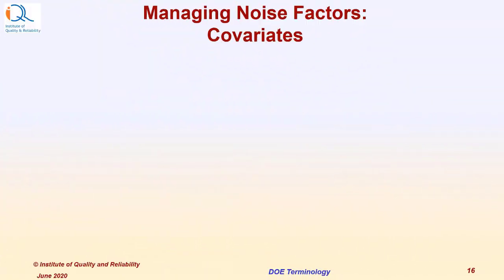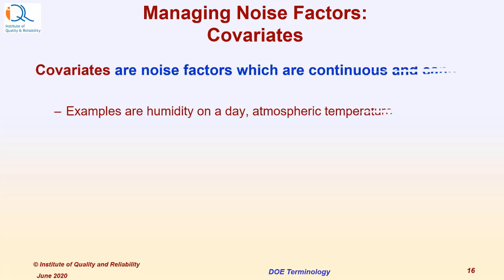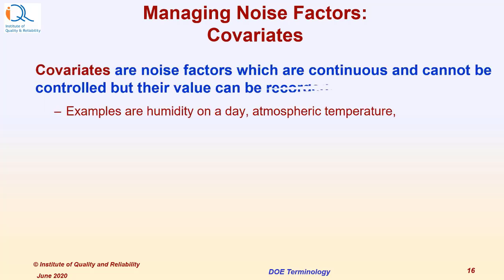The third strategy in managing noise factors is covariates. Covariates are noise factors which are continuous and cannot be controlled, but their value can be recorded. Examples are humidity on a day, atmospheric temperature, etc.